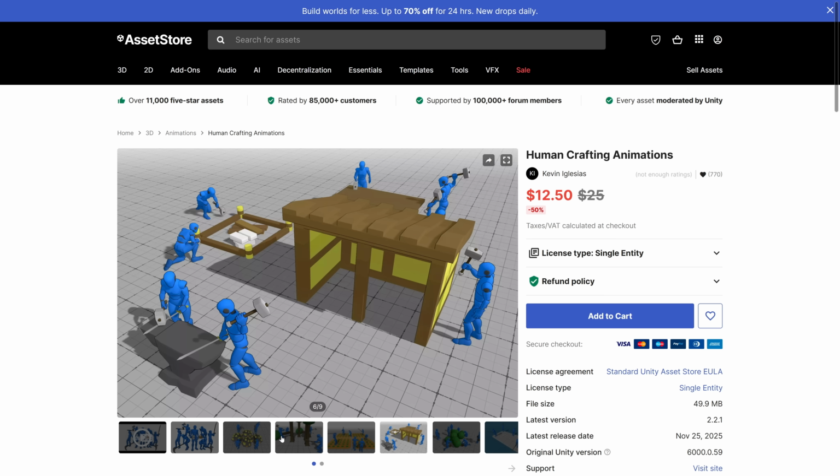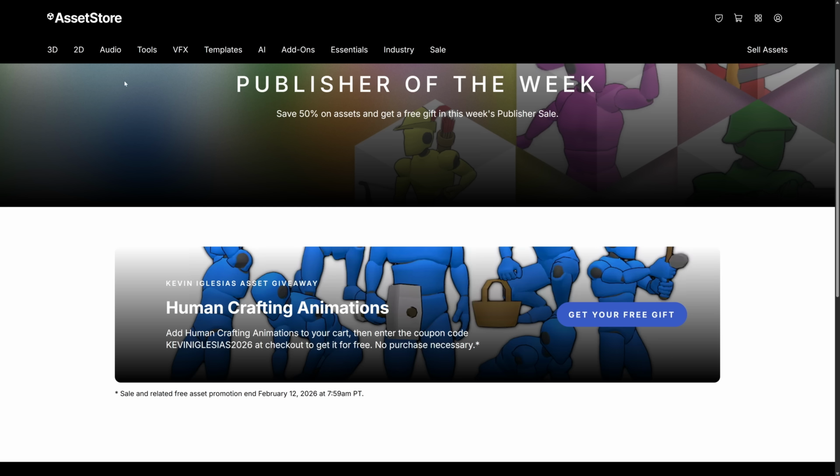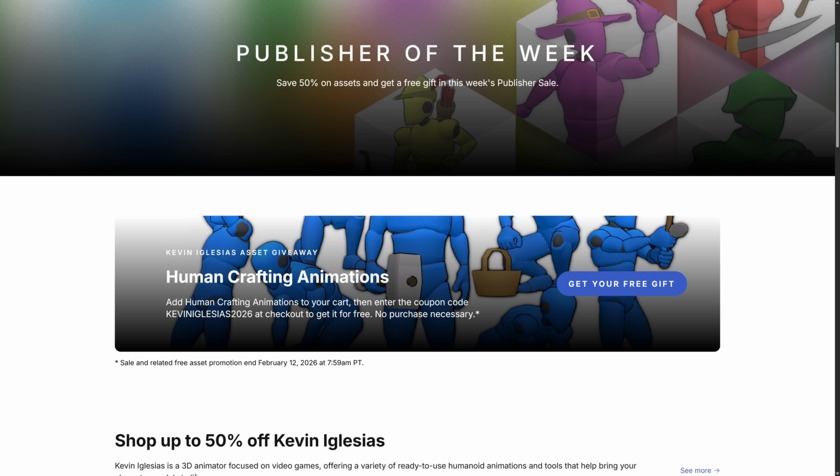And this is a number of crafting animations. So pretty straightforward there. This one is only going to be available for a couple more days. So if you want to get this one for free, you only have until, there we go. Let's go back here. February the 12th. To pick that one up. So I only got a couple days from the point of this video.